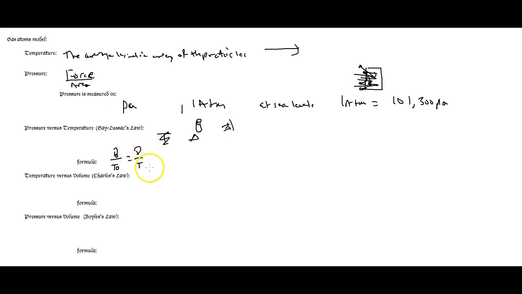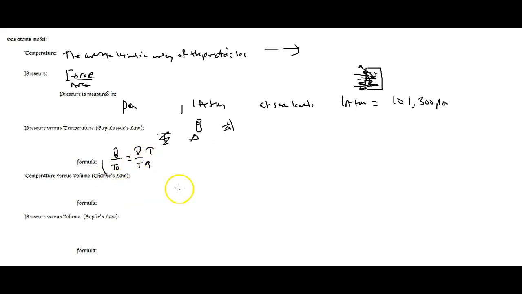As this temperature goes up, in order for this number to stay the same, because it can't change, the pressure must go up. In other words, if I'm dividing by a bigger number, I need a bigger number in order for the number to stay the same. So that's straightforward. It's not really important to understand exactly how the mechanics of that work, but that's why we write the formula this way.